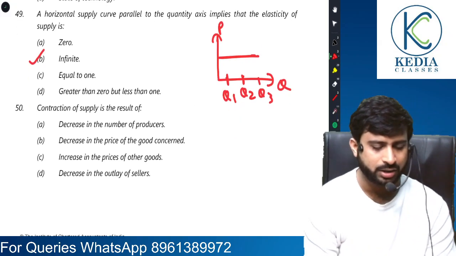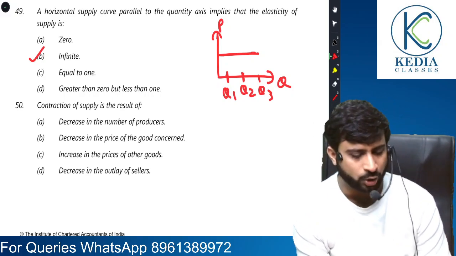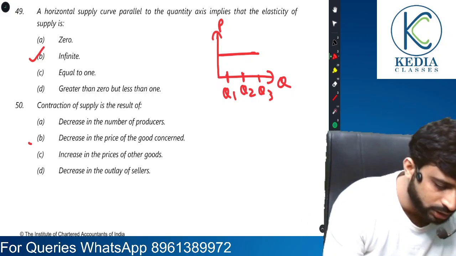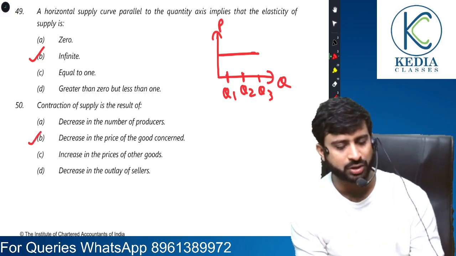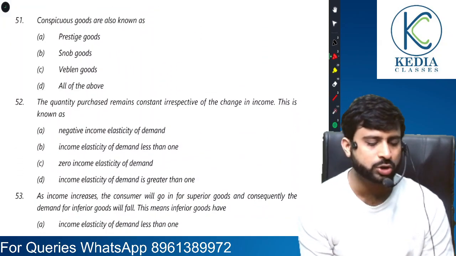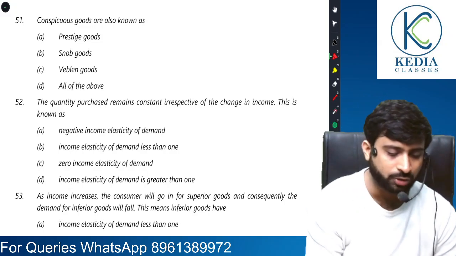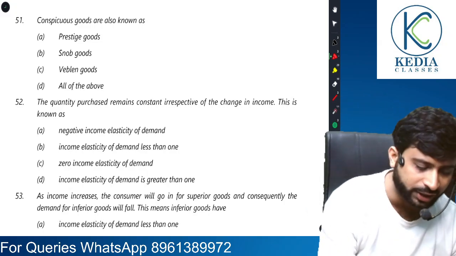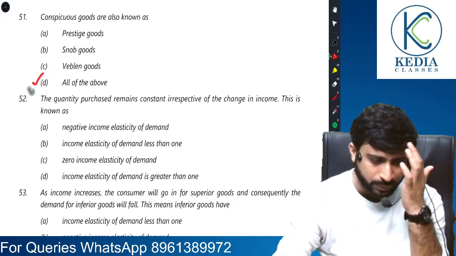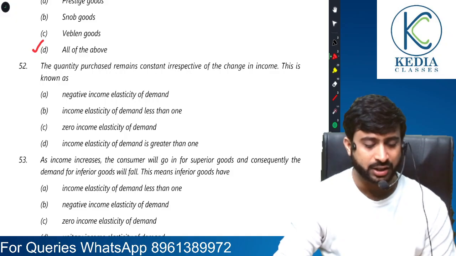Contraction of supply is the result of, see, supply is contracted because of a fall in own price of the commodity. So because of a decrease in prices of the goods concerned. Moving on. Question number 50. Conspicuous goods. A very good question, everyone. What are conspicuous goods? We have already covered. Prestige, snob, Veblen effect. Goods that are purchased for status symbol. I guess this was the first point under the exceptions to the law of demand. Okay. So whatever it is, we had discussed it.